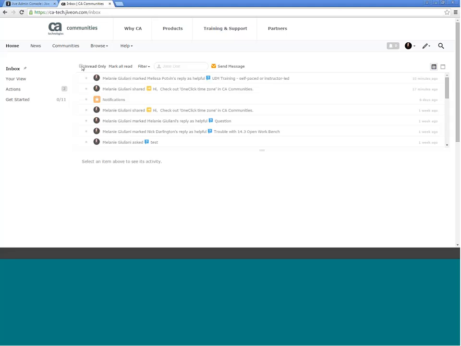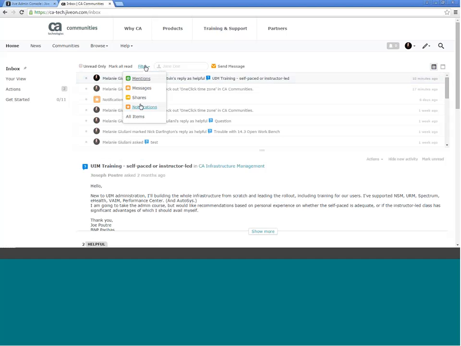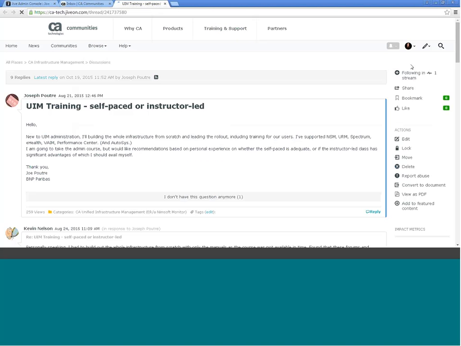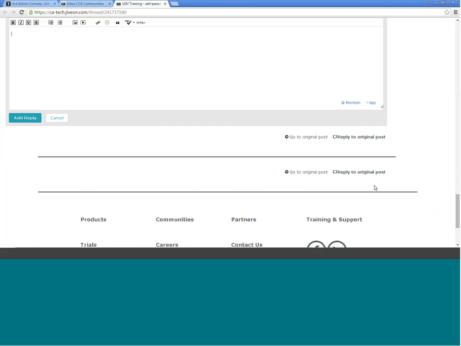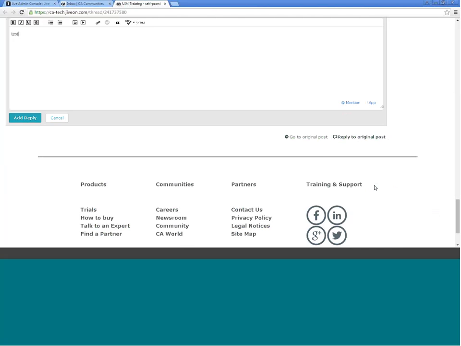Okay. So what I think you're saying here is that just because you've commented on something doesn't mean that you want it to go to your inbox. The way the system works is it automatically assumes that if you reply to something, you're going to want to follow it to your inbox. I know that's not always true for everyone. There is a way to filter based on type of notification up here at the top so that you can only look at specific types. I don't think that's what you're looking for. What I would suggest is, and this is going to be an extra step, but it's on the same page. So what happens when you reply, I'll just click text here and add a reply.